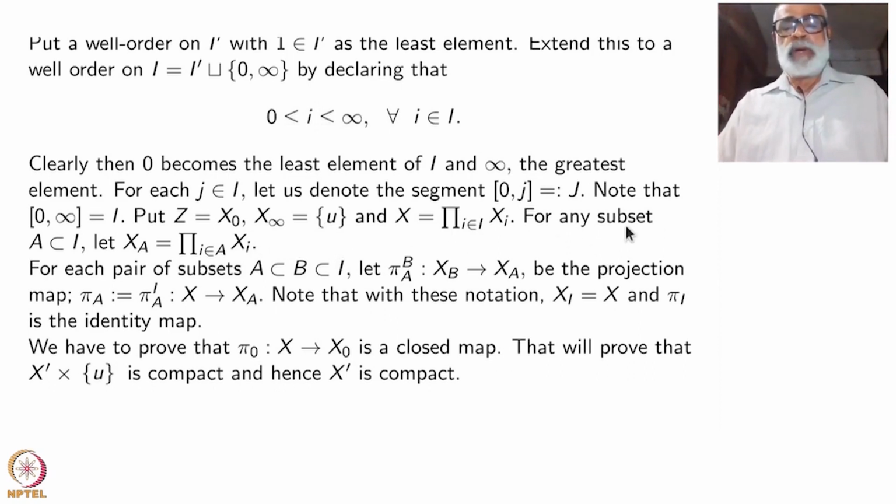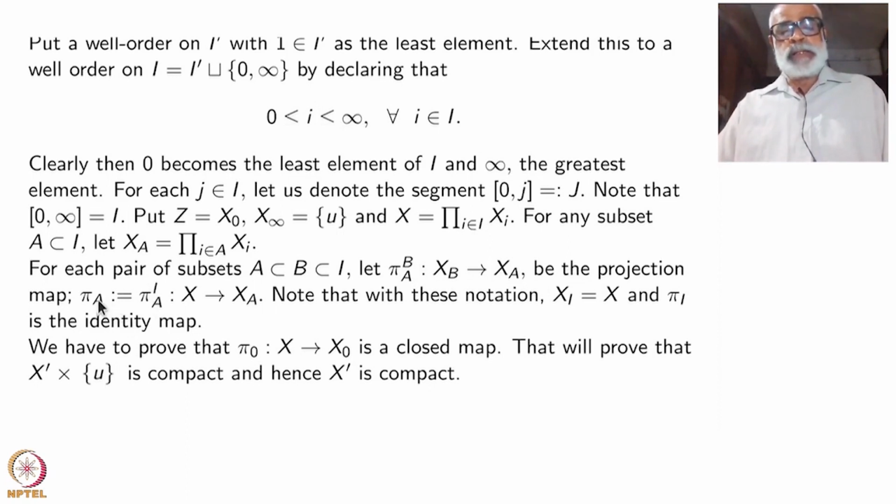Some more notation. For any subset A of I, let X suffix A denote the product of Xi where i ranges over A itself. For each pair of subsets A contained inside B contained inside I, inclusion, equality allowed, let pi B,A denote the projection map from X_B, the larger thing, to X_A, which just means that you drop out all the indices which are not in A. That is the projection map, right?